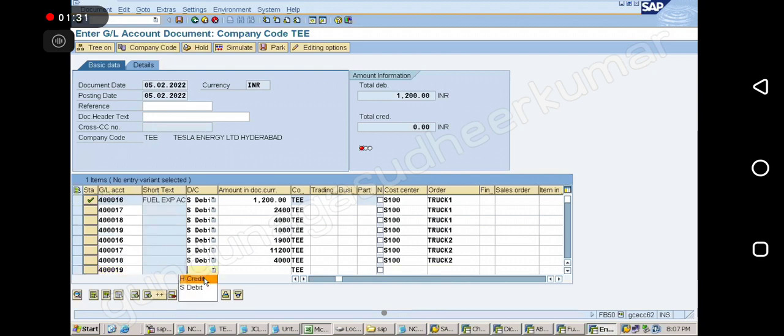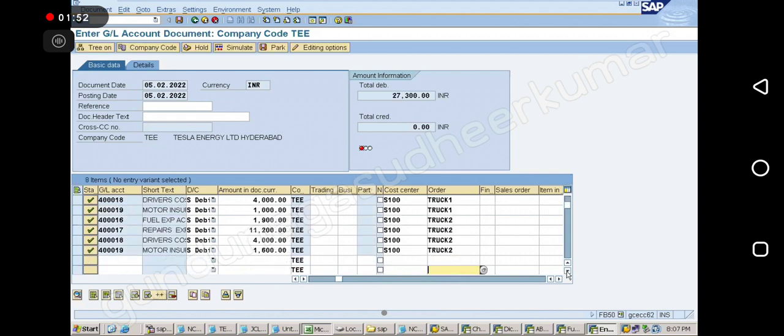40019, then it is debit. What is this? Motor insurance. Yeah, say 300, S100, truck 2. Correct. So motor insurance is the same now, 1,000 rupees. Why? Same truck, same insurance.